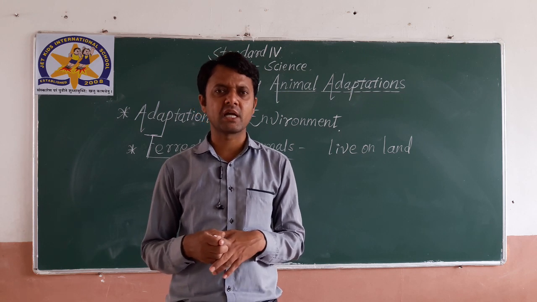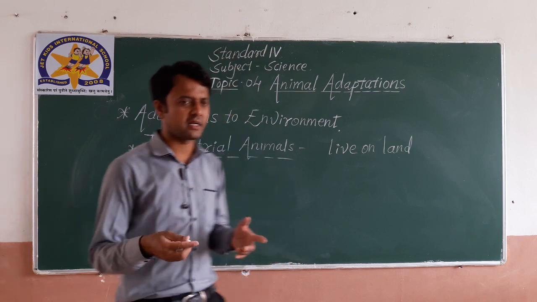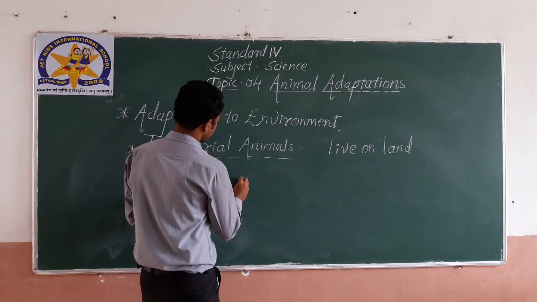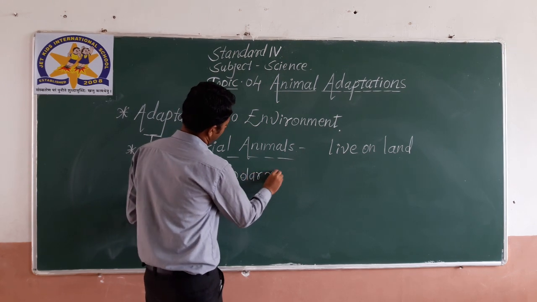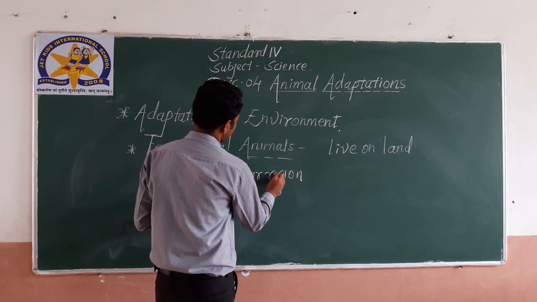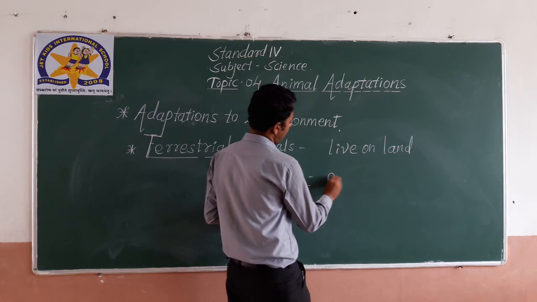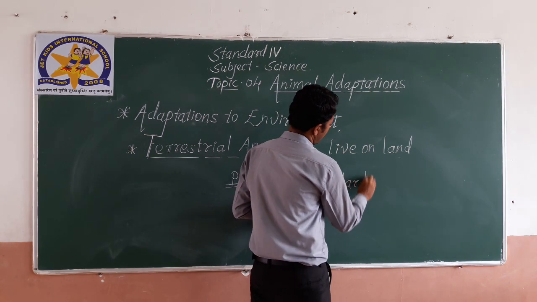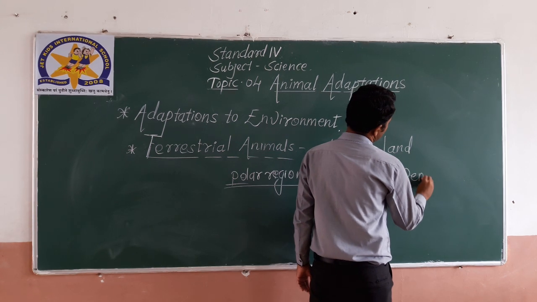Their body temperature will be maintained in such situations. Which animals are there in the polar region? Polar bear, penguins,